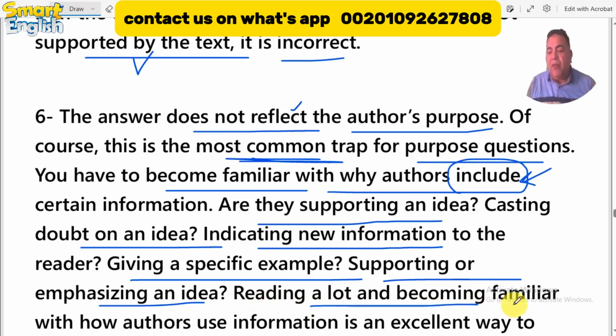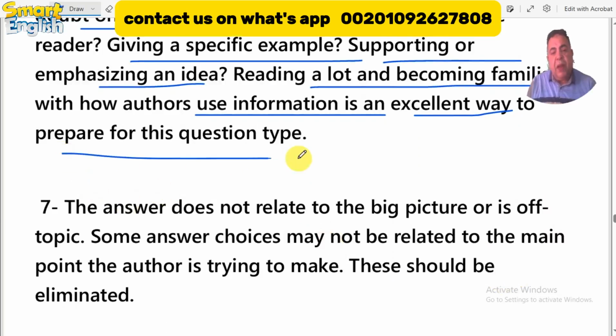Read a lot to become familiar with how authors use information, to prepare for this question type. If you ask yourself why the author mentioned this, and find the answer to one of these questions, you will find the right answer.